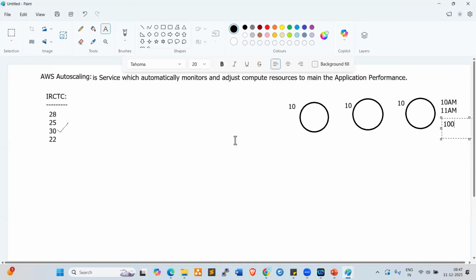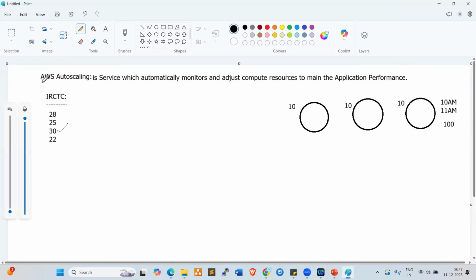So this is the government side. IRCTC is the government side, so they are following old methodology, because they don't have any competition. If they had competition, definitely they would implement auto scaling. There is no competition, that is why they are still following the old methodology, right?